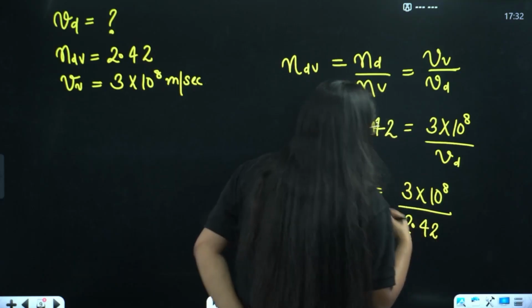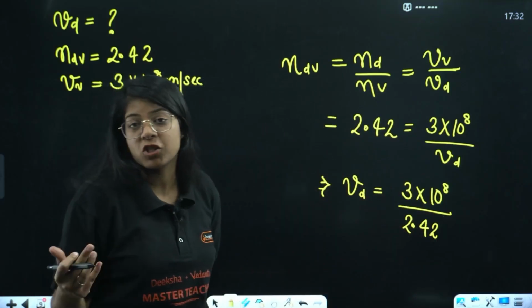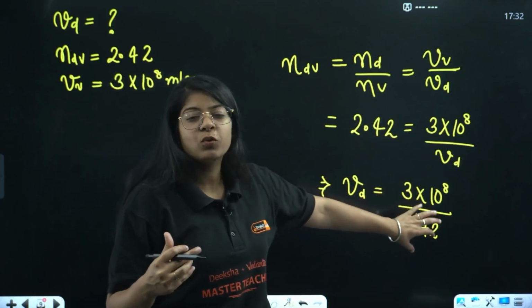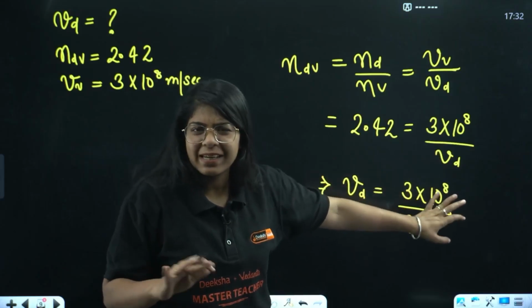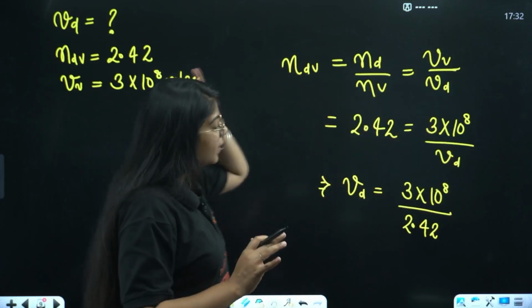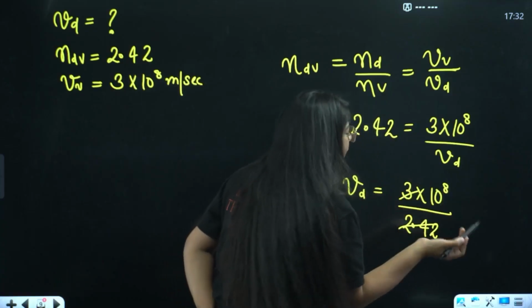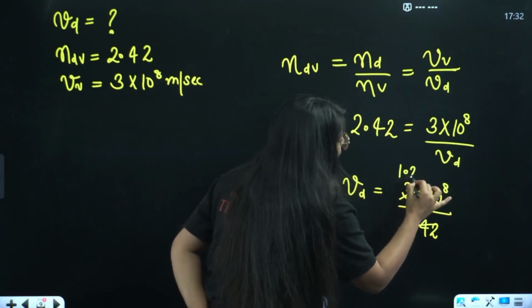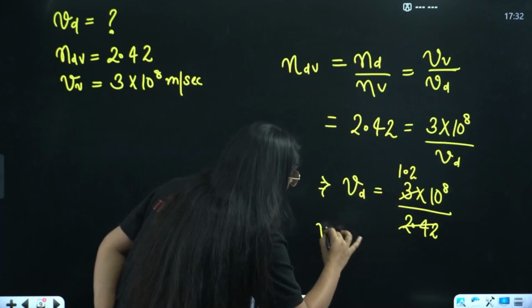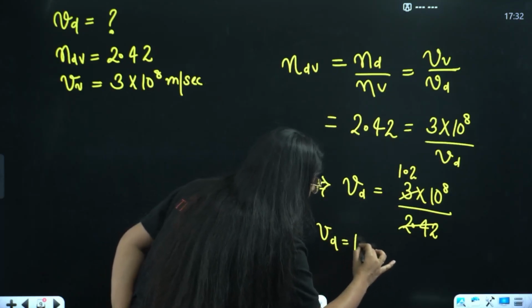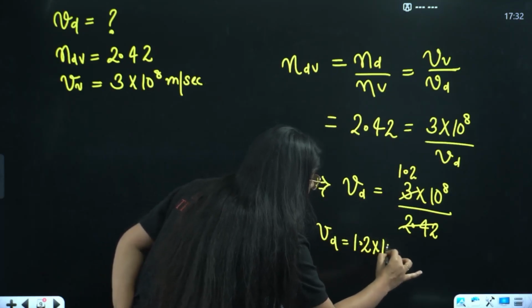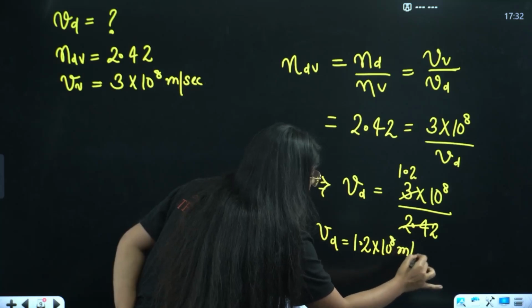Right? Now, if you don't have much time in the exam, see, 2.42 is approximately equal to 3. So you can cut this and write something like 1 into 10 raised to power 8, but you have to write approximation. This is a secret trick, don't tell anyone. This is meter per second.